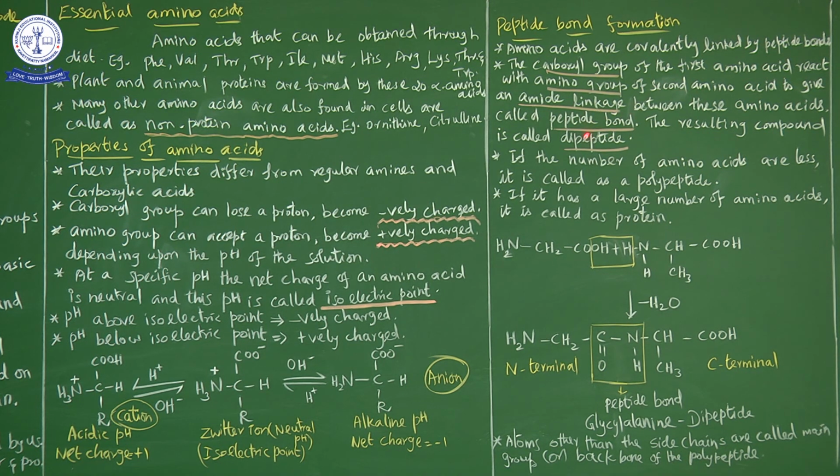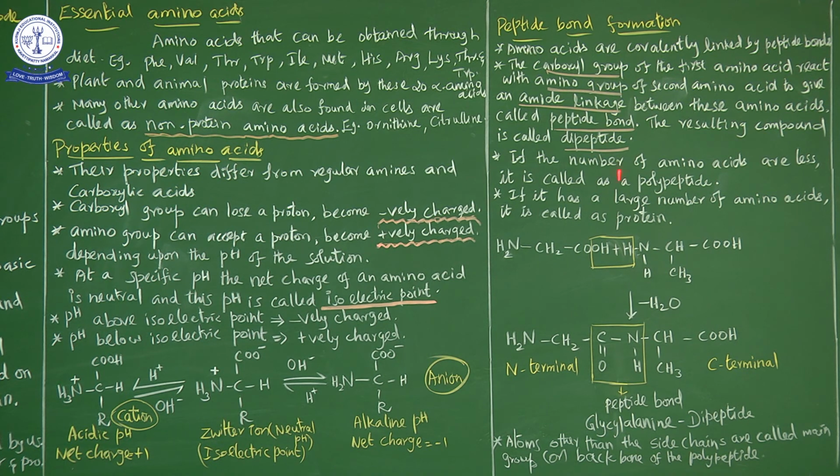That amide linkage is called a peptide bond. What can we call that amide linkage? We can call it a peptide bond. The compound resulting from the formation of a peptide bond is known as a dipeptide. What can we call the resulting compound? Dipeptide. Then there are tripeptide and tetrapeptide. The name depends on the number of amino acids present in the molecule. If the peptide bond is formed between only two amino acids, what do we call it? Dipeptide. Or if three amino acids are linked by peptide bonds, it means tripeptide.